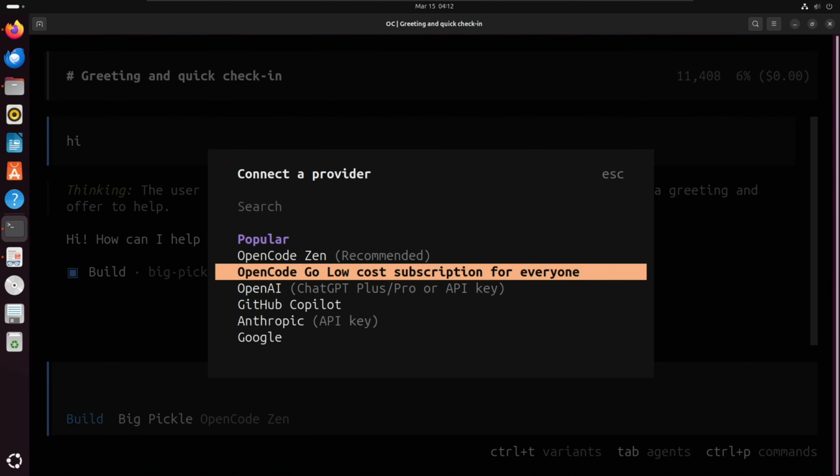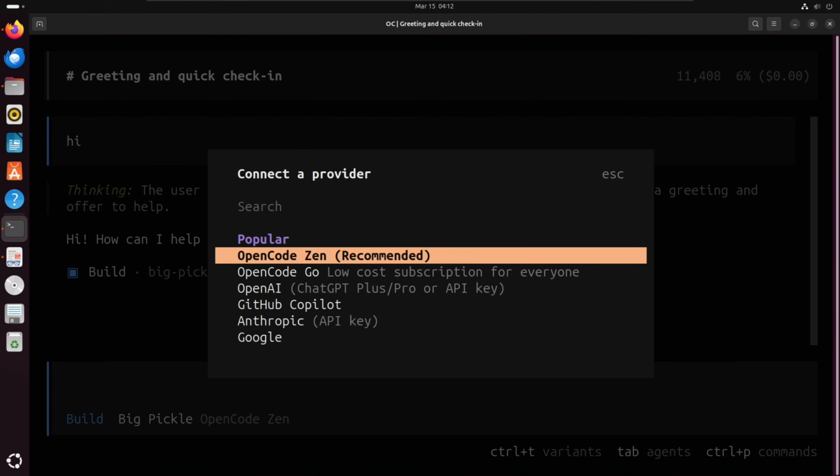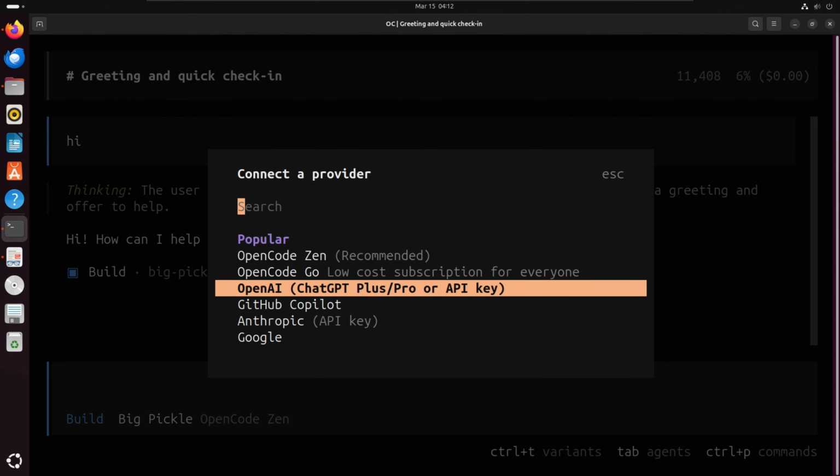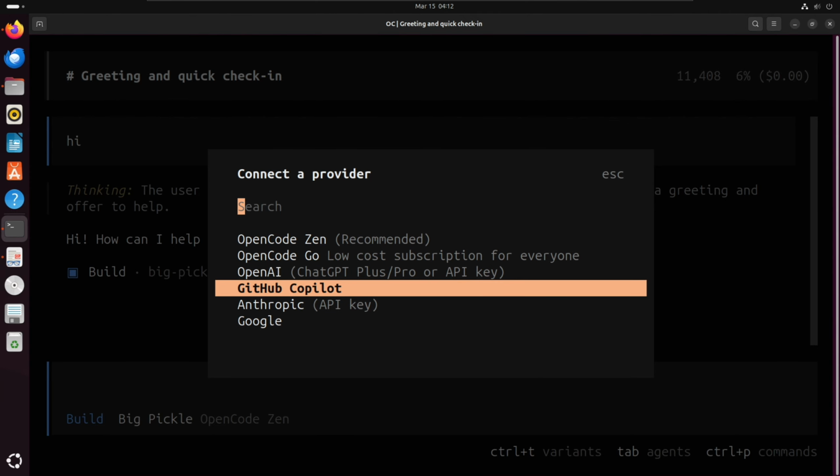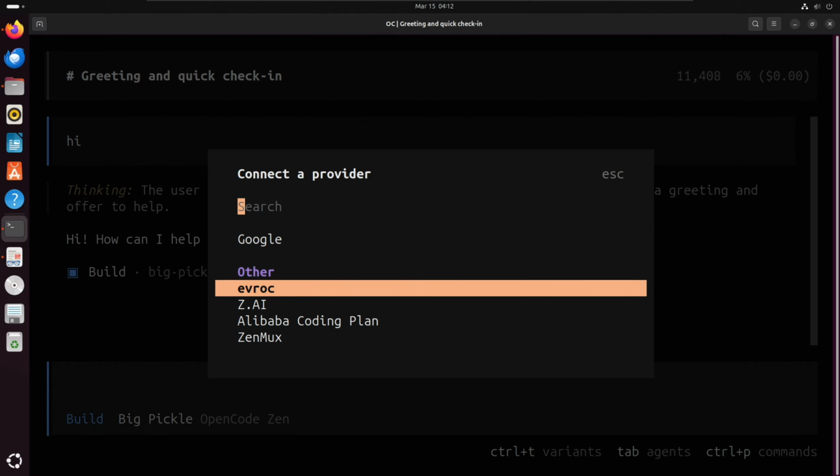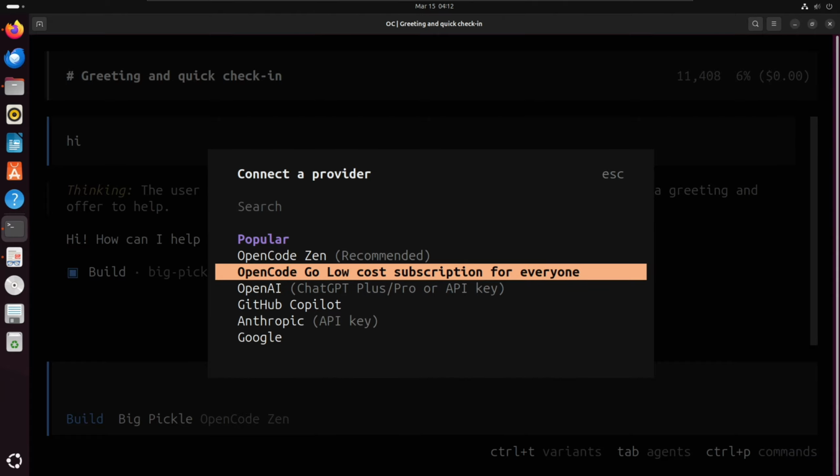Here I am showing OpenAI, which I have chosen as recommended. Just click OpenAI, and after that you will see a link appearing on your screen. Just go there, there are many models you can see. GitHub Copilot is also there, Anthropic, Google, so you can explore on your own.